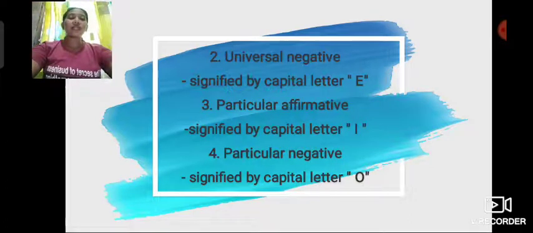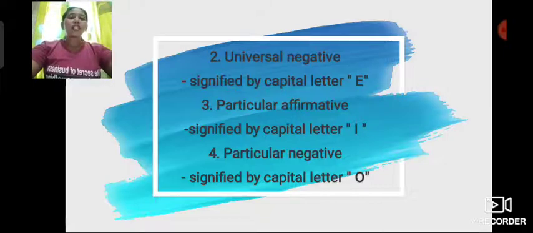Then next is number 3. Particular affirmative is signified by capital letter I. The example of this is: some birds are black things. The subject refers only to some birds. And the predicate refers only to some black things, those which are birds.